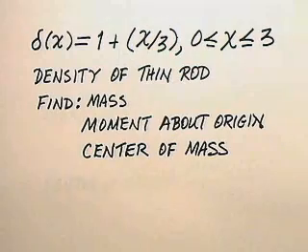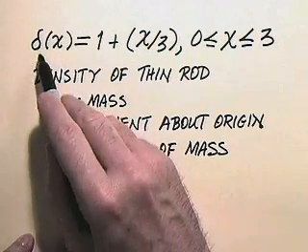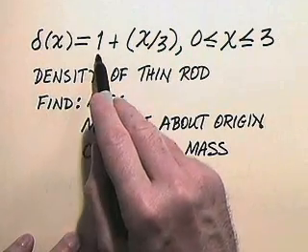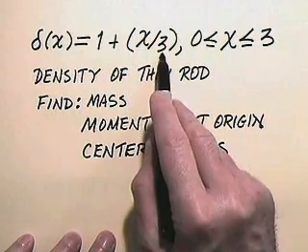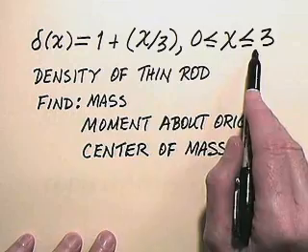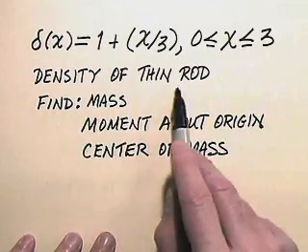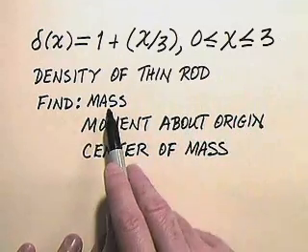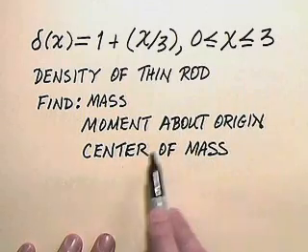Now let's work an example where we find the mass and moment of a thin rod with varying density. In this case, our density function delta of x is given as 1 plus the quantity x over 3 for 0 less than or equal to x less than or equal to 3. That's the density of our thin rod, and we want to find the mass, the moment about the origin, and